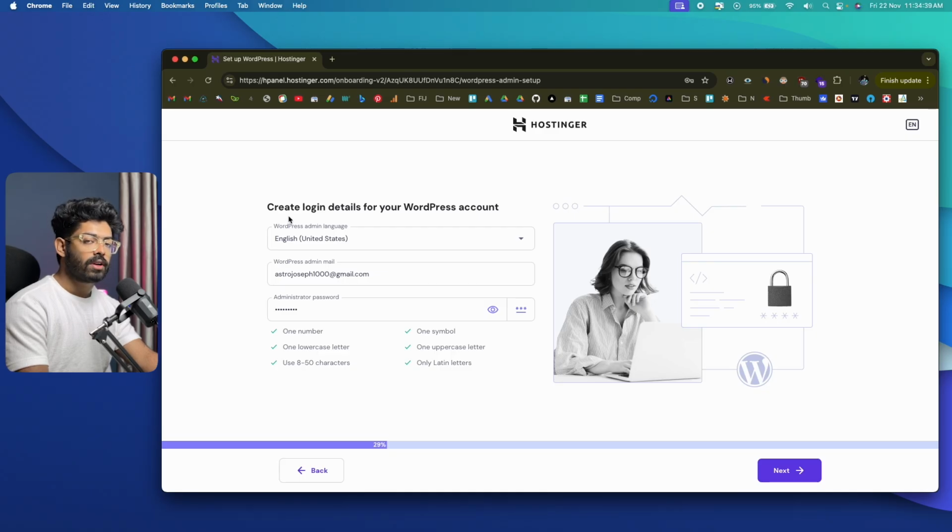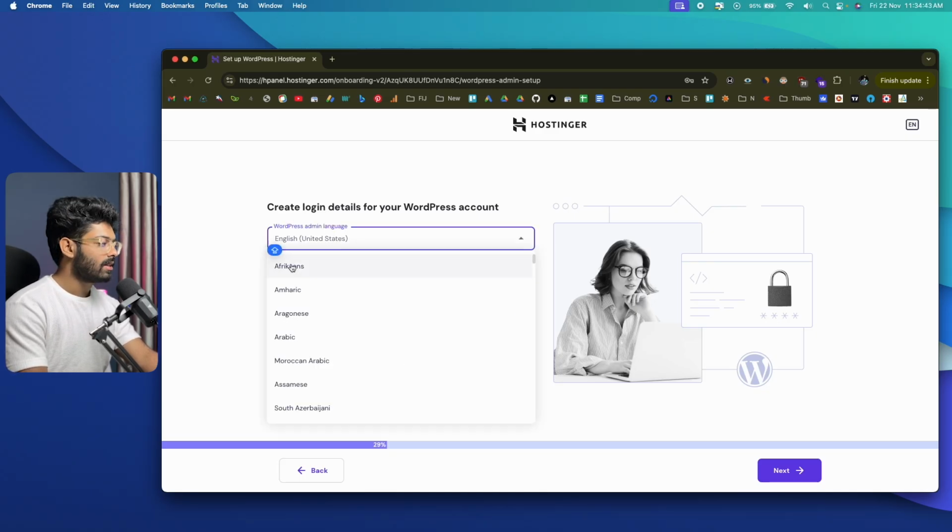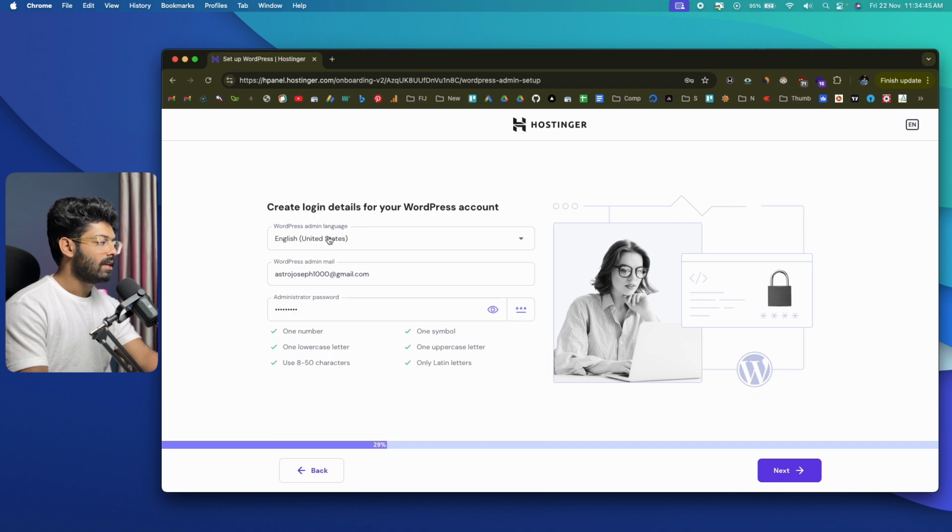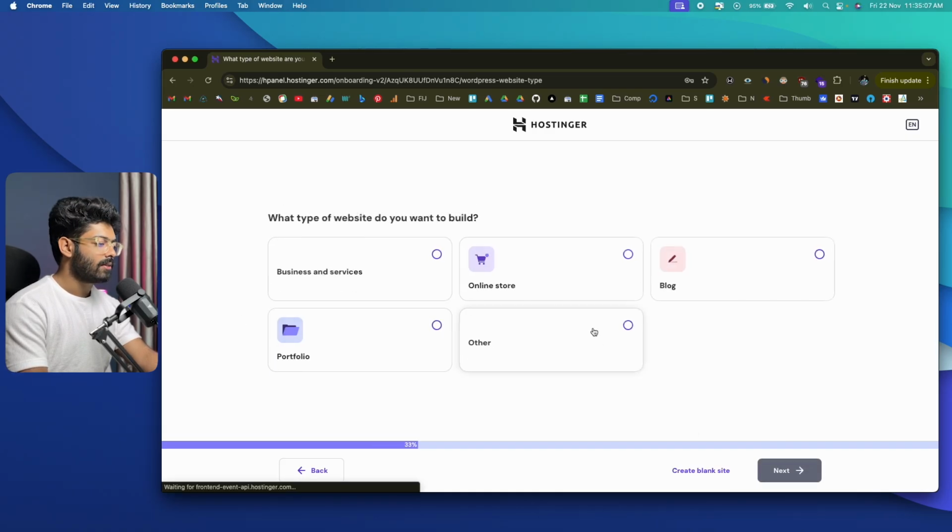And here you have to create the login details for your WordPress account. So the first thing that you want to do is to select the language. For now, I'll keep it as English United States. And next up, you need to enter the WordPress admin email. So this is the email that you'll be using to log into your WordPress website once you build that. So you can go ahead and enter your email address here and also give a good password. And now I have already entered a password, so that's also good to go. I'll go ahead and click on next.